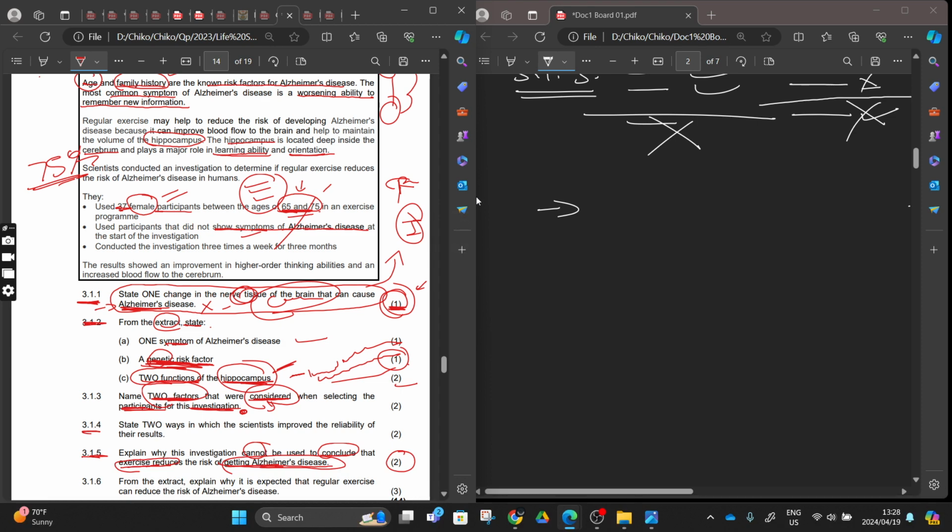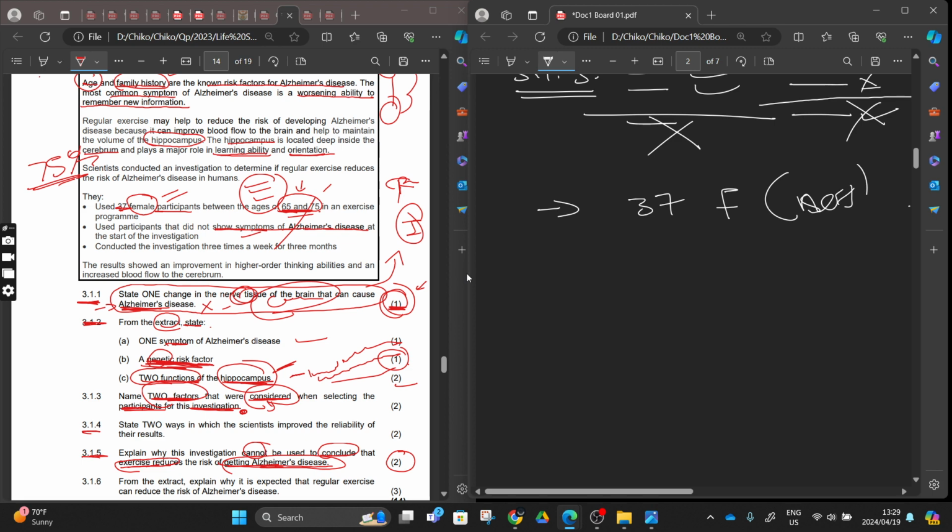So let's do this and let's see, right? This investigation here, we cannot conclude. Why? Because you can come and say we have 37 females, and with these 37 females we came and exercised them, and they have to have no symptoms, right? All of them have no symptoms. We exercise them, and after exercising them, that was it, right?